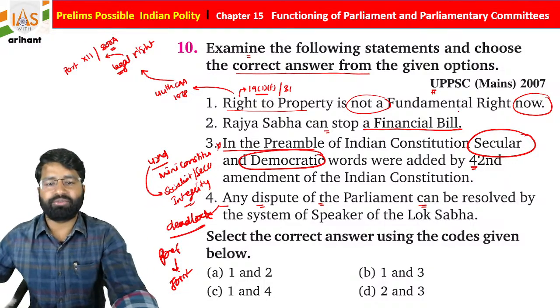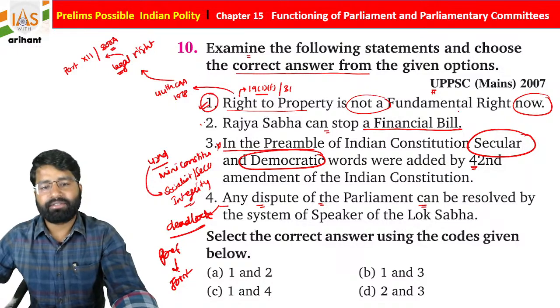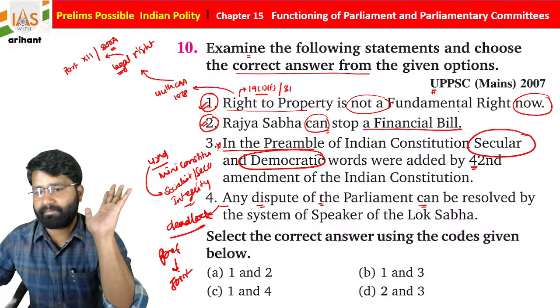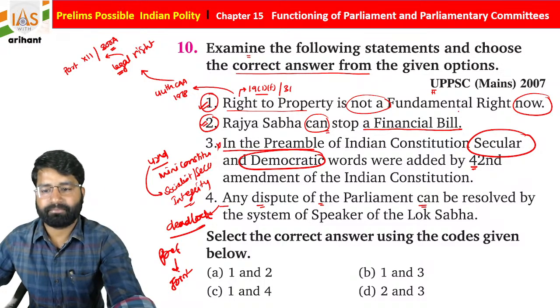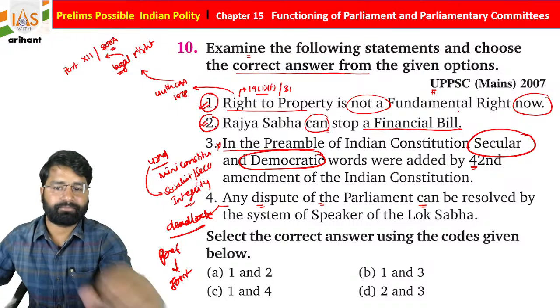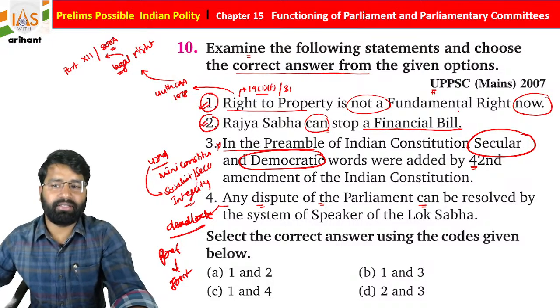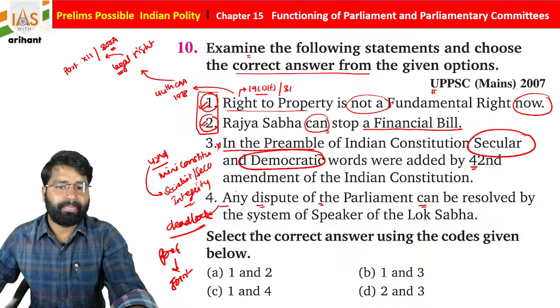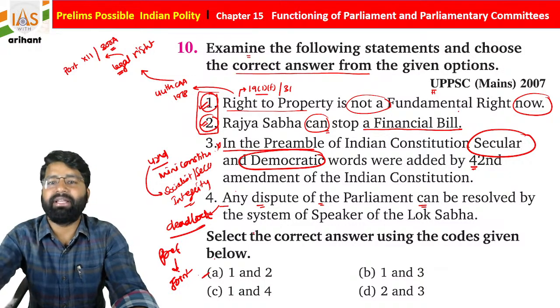So what you find, students, statement 1 is correct, statement 2 is correct. Rajya Sabha can stop a financial bill but not a money bill. Money bill he can't control. So 1 and 2 are correct, and the 3rd and 4th are going to be incorrect, students. So the most appropriate answer will be A.